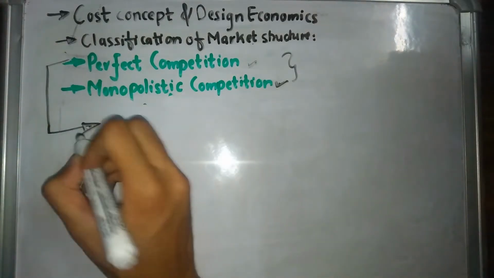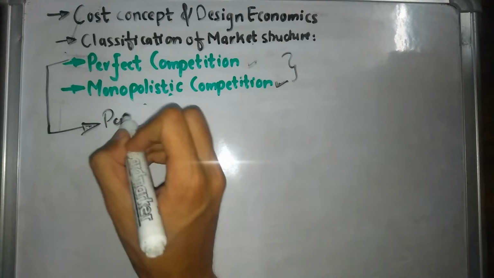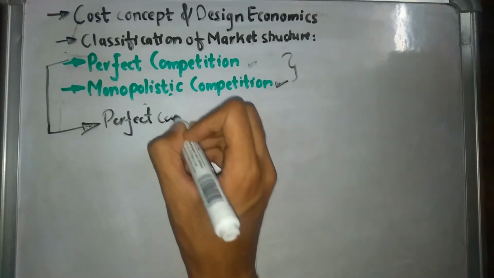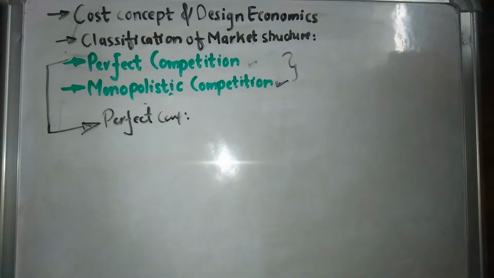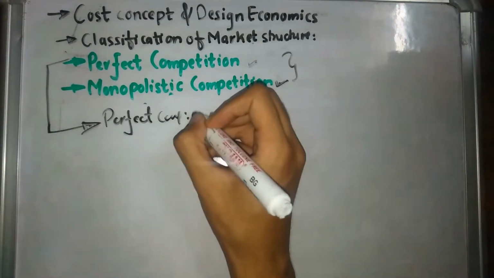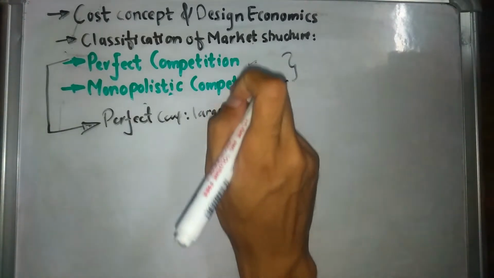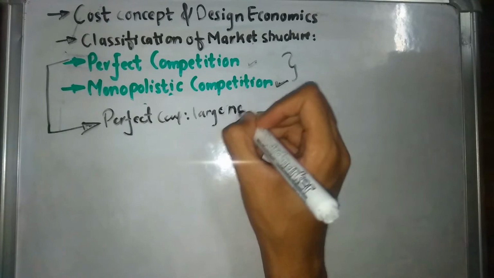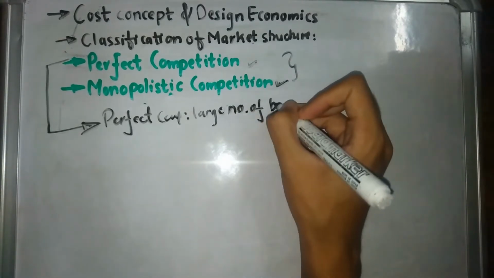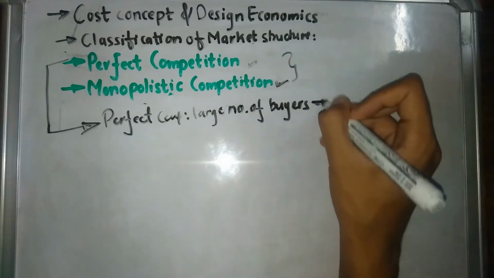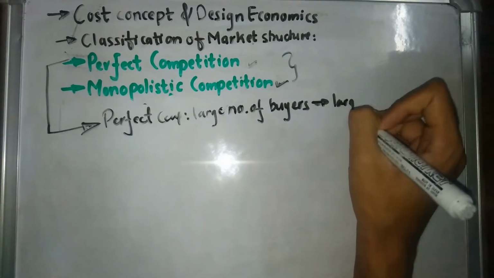So in the perfect competition economic market structure, what basically happens is there are a large number of buyers, and with a large number of buyers there are a large number of sellers as well.